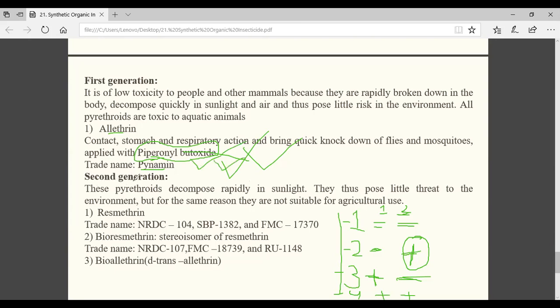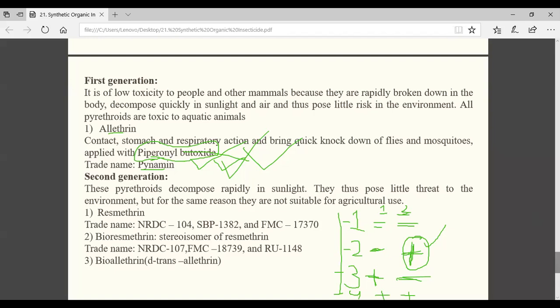Similarly, second generation, here what will happen? You see, second is negative, positive. That means they will be good or effective stomach poisons. Yes or no? This may be an advantage, but again that will be a disadvantage. That means they may impose some threat to the environment. They may be harmful for mammals, indirectly. But directly, you should only focus that they became effective stomach poison, but unstable under light. Understood? Second generation.